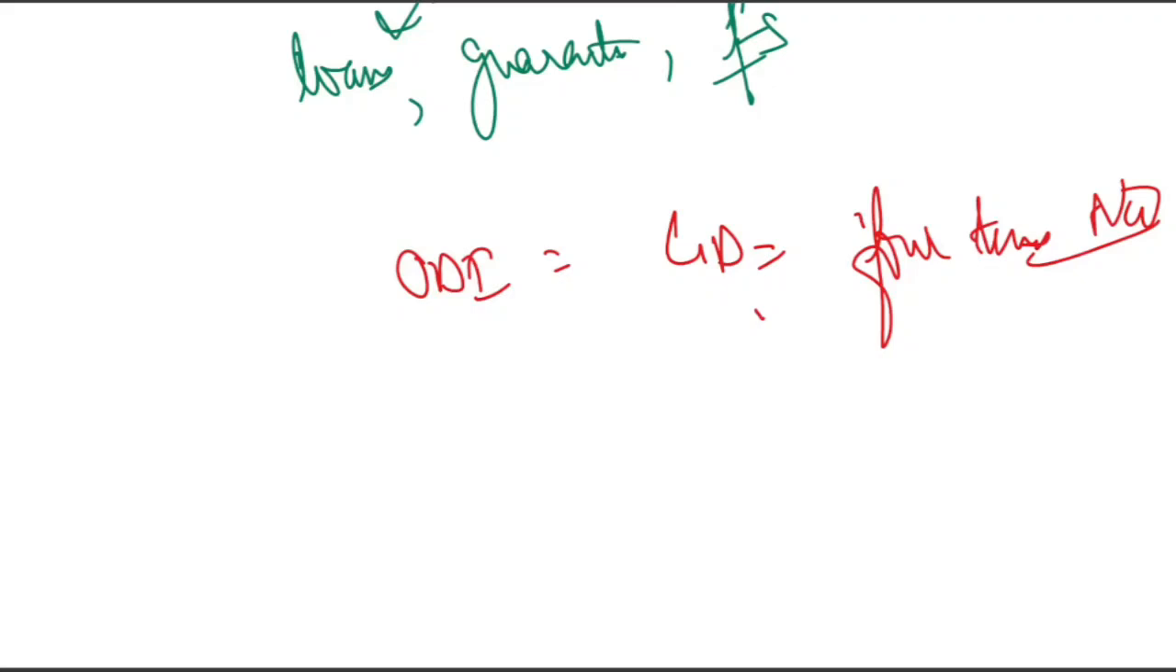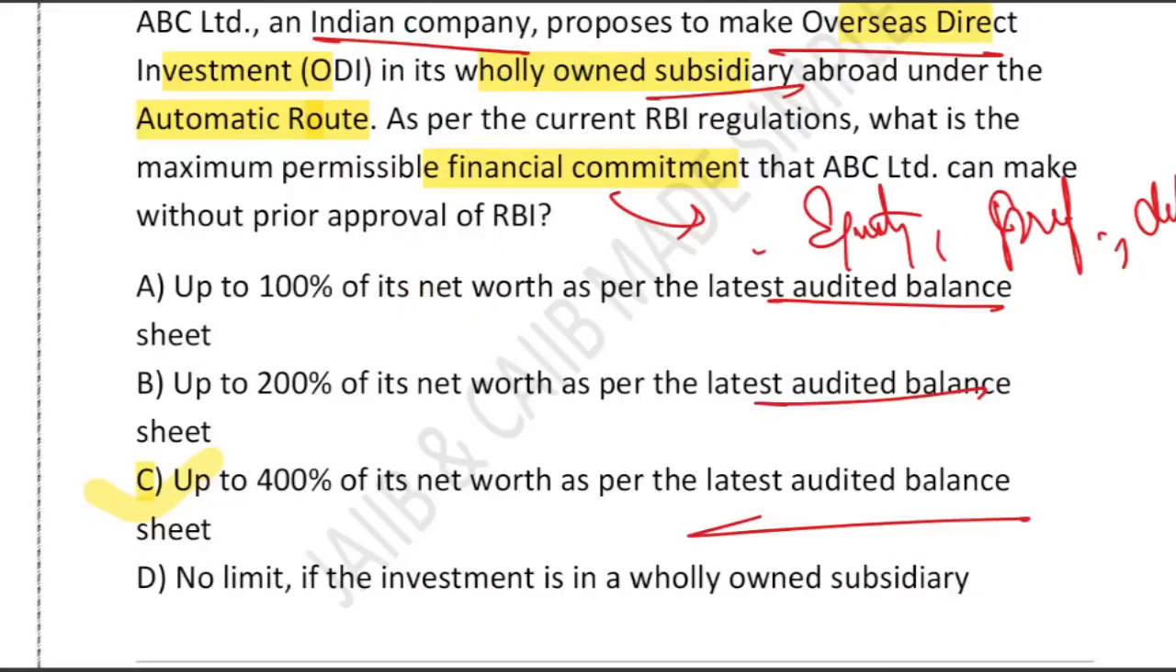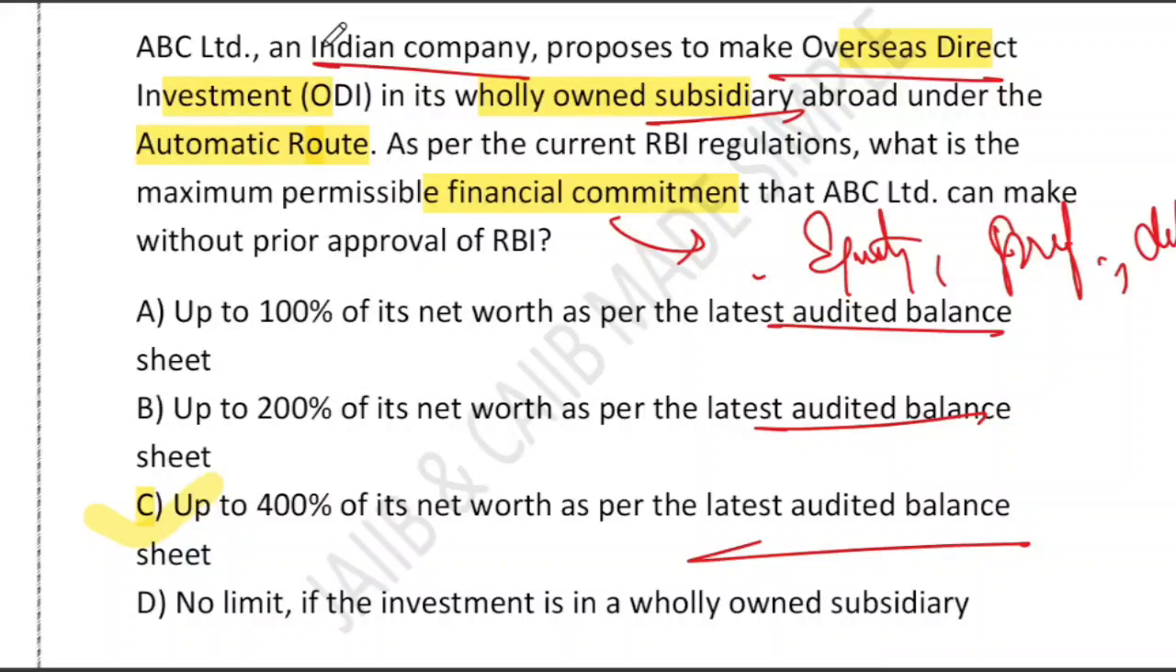So ODI is an Indian company investing in foreign subsidiary and joint venture. Limit is 400% based on the latest audited balance sheet. The limit covers total financial commitment including equity, preference share, debenture, everything is included. Even for WOS, the 400% cap applies.